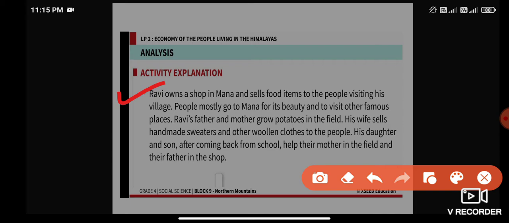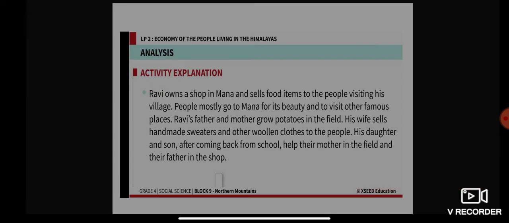And his daughter and son, after coming back from school, help their mother in the field and their father in the shop. So that is how the other family members of Ravi also do different kinds of work. From our explanation we have learned.